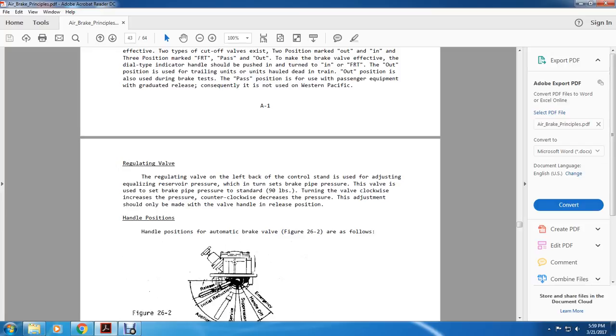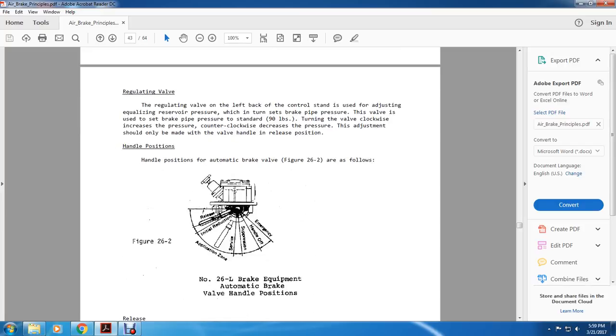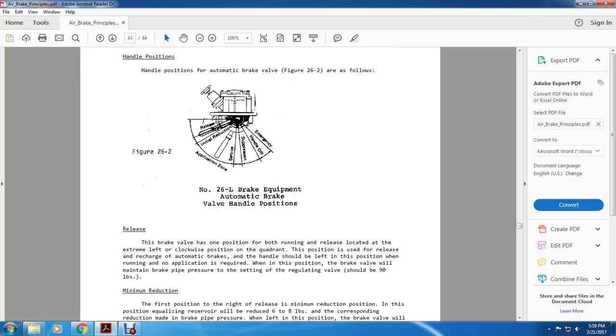Handle positions. The handle positions for the automatic brake valve, figure 26.2, are as follows. Figure 26.2, the number 26L brake equipment automatic brake valve handle positions: release, minimum reduction, automatic application zone, service, full service, handoff, and emergency.